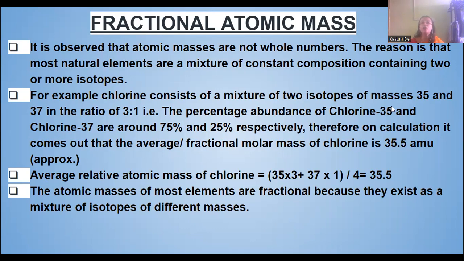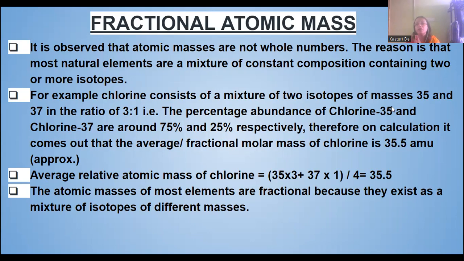So, fractional atomic mass. What is that? We know that isotopes have different atomic masses due to the variation in the number of neutrons. That is, the mass number is different, but they have the same atomic number. So isotopes have different atomic masses, but their atomic numbers are the same.